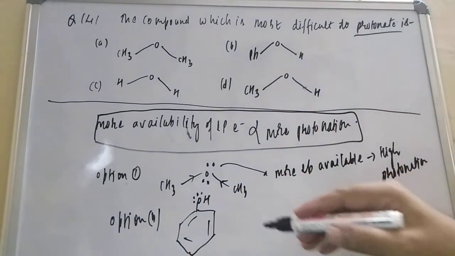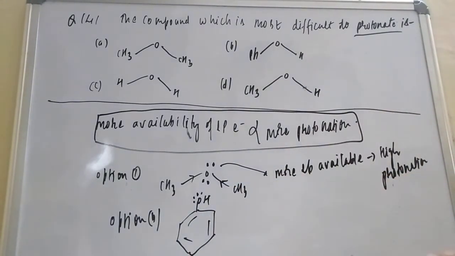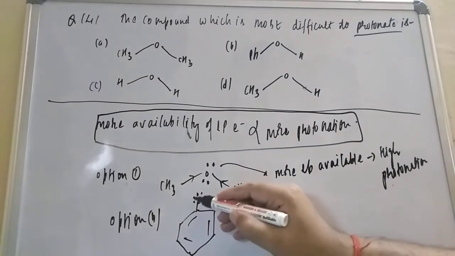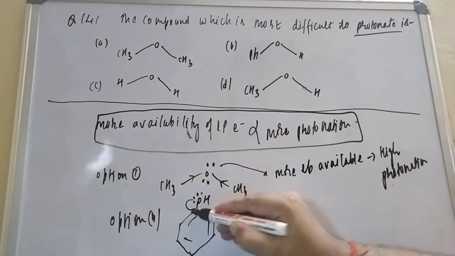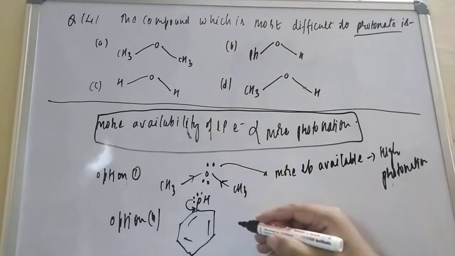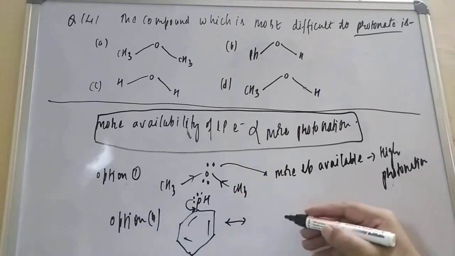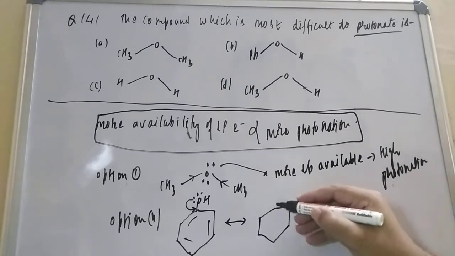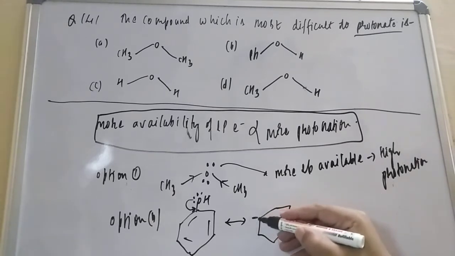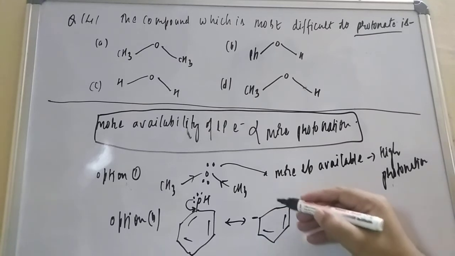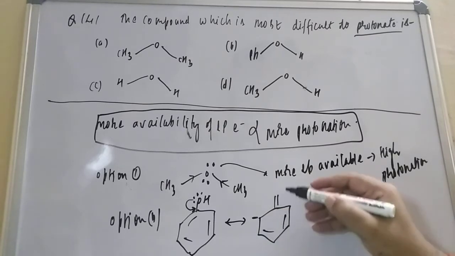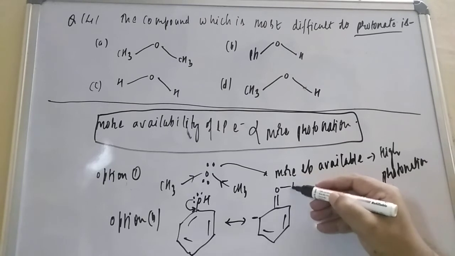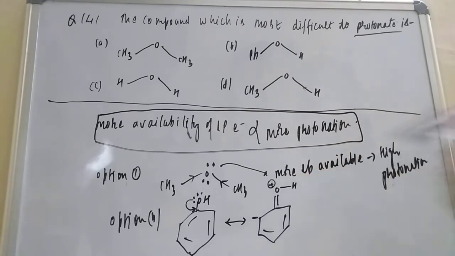But in the benzene ring there are sp2 hybrid carbons, so these lone pair electrons will go into resonance. In the next step, there will be a negative charge in the ring, and a double bond to O, with H, and a positive charge on oxygen.